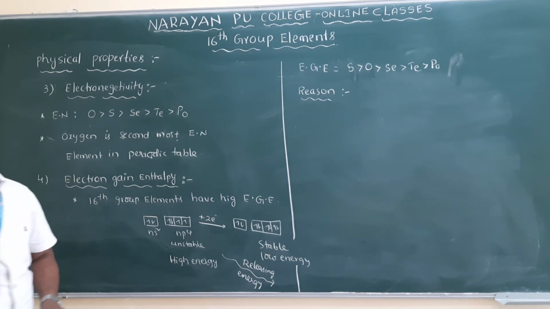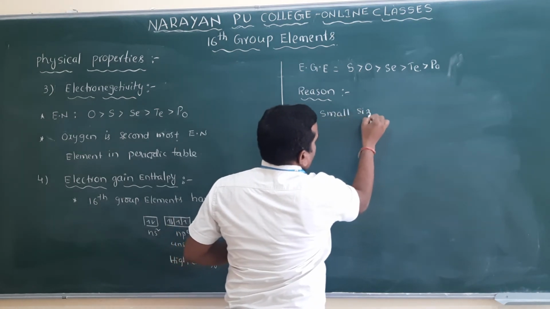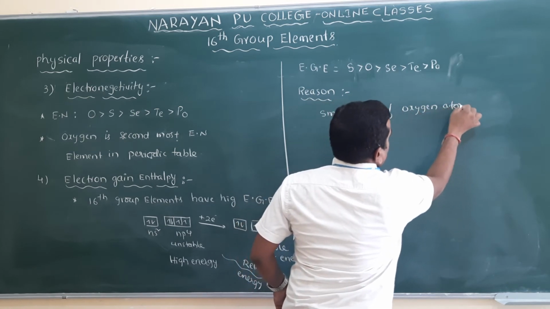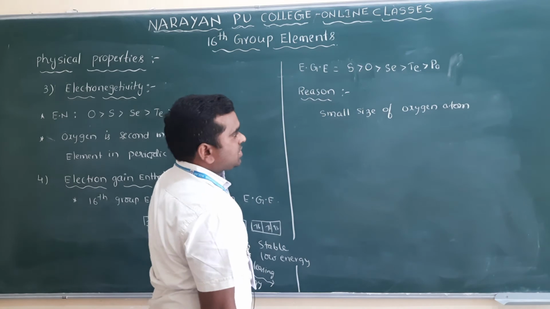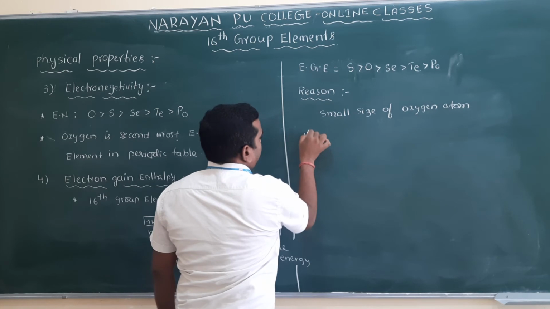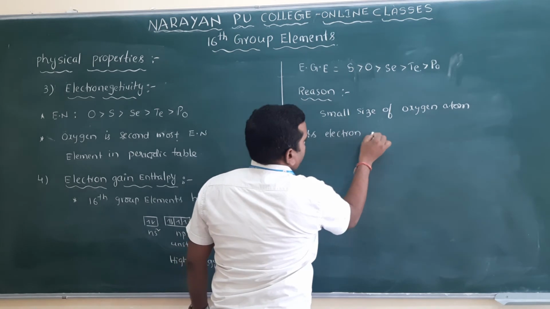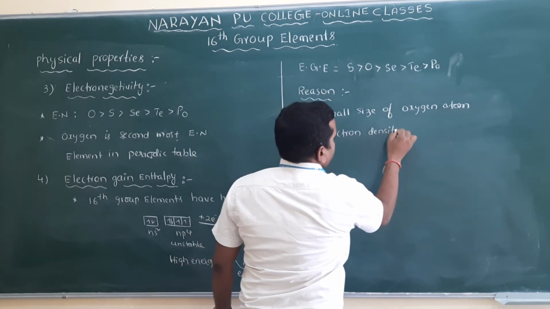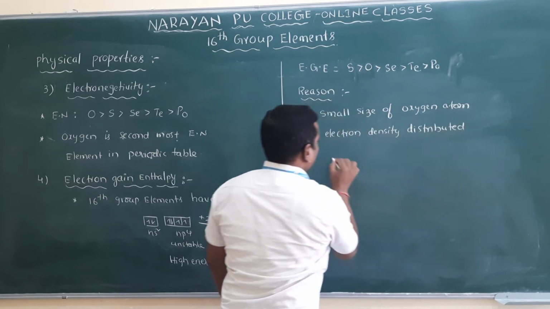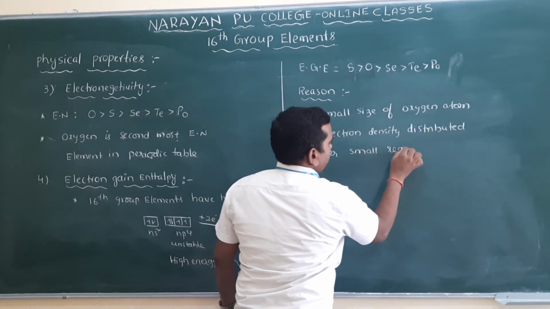Because of the small size of the oxygen atom, its electron density is distributed over a small region of space.